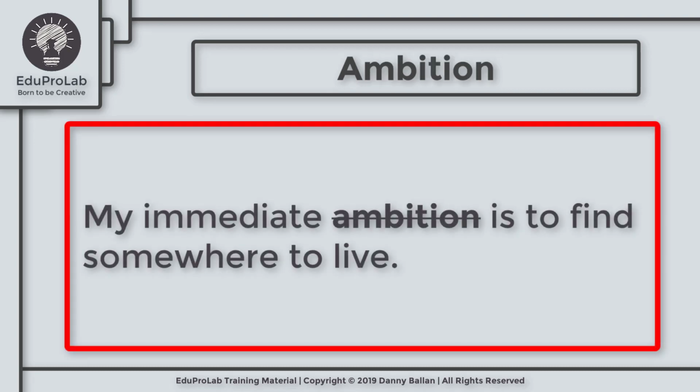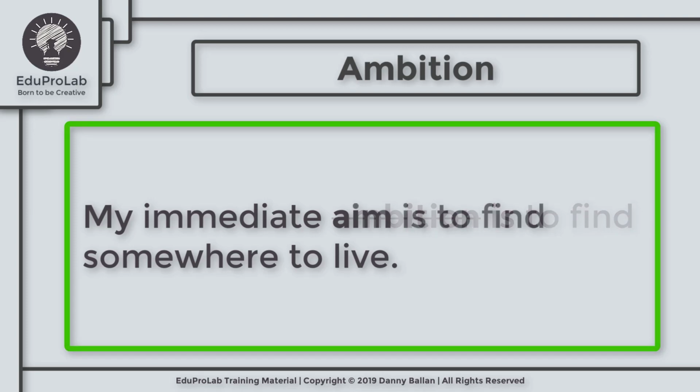Now let's move to the next keyword, ambition. Let's take a look at this example. My immediate ambition is to find somewhere to live. Ambition means something very important that you have wanted to do or achieve for a very long time, maybe for all your life. And this is not exactly what we have here. Here, find somewhere to live cannot be an ambition. It is something that you hope to achieve when you do something, and that is simply an aim and not ambition. We should say here, my immediate aim is to find somewhere to live.